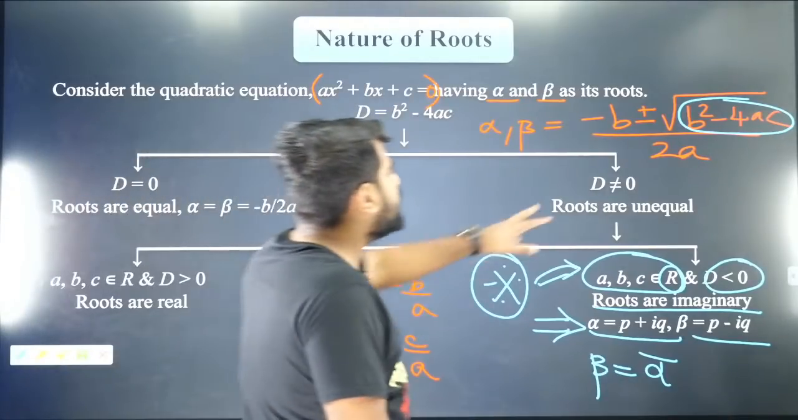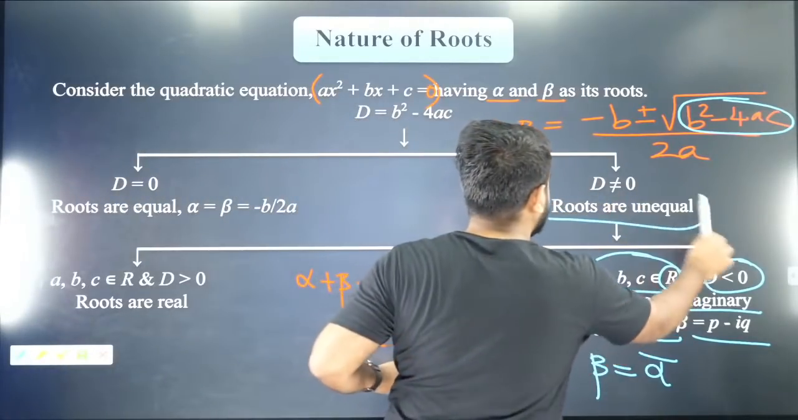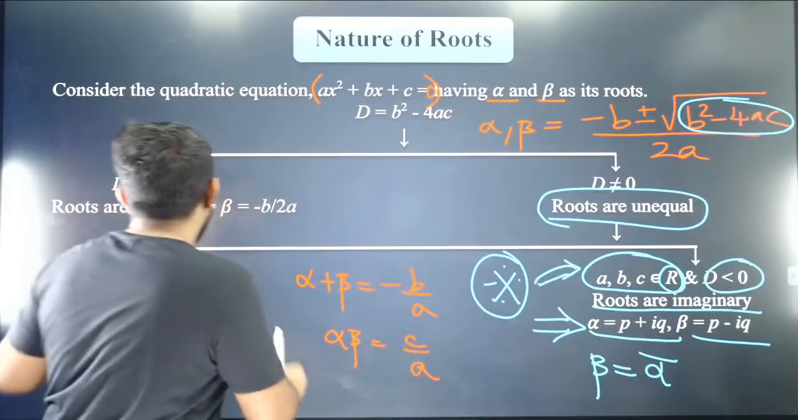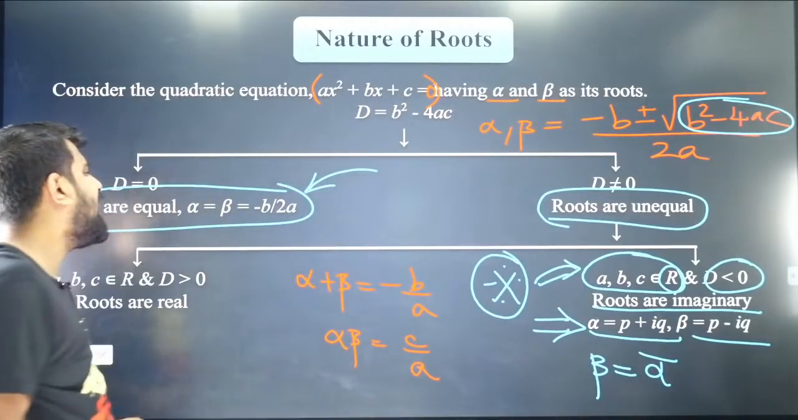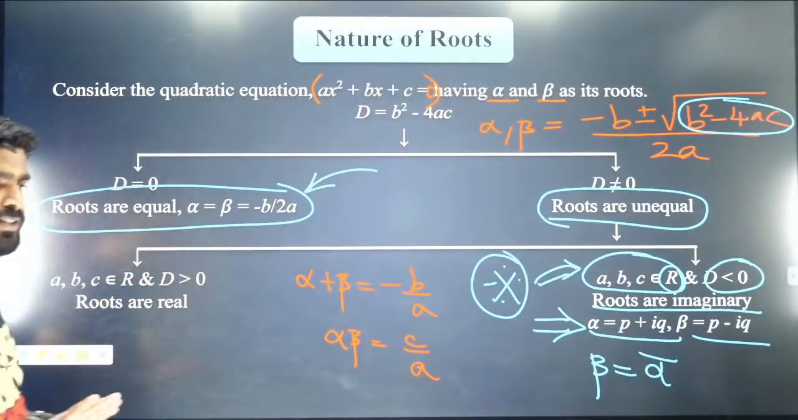Perfect. So now, if D is not 0, the roots will be distinct, and if D is 0, the roots will be equal. And the equal roots are given by this particular formula. I hope you guys have got it.